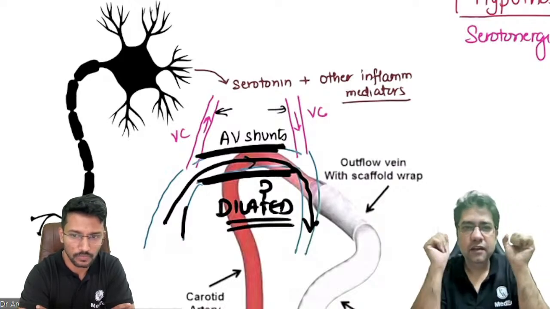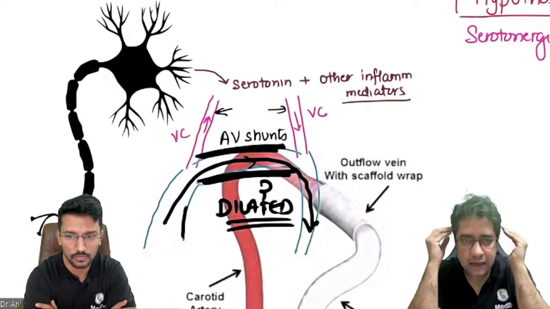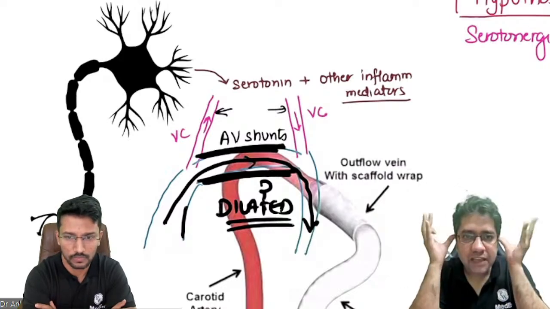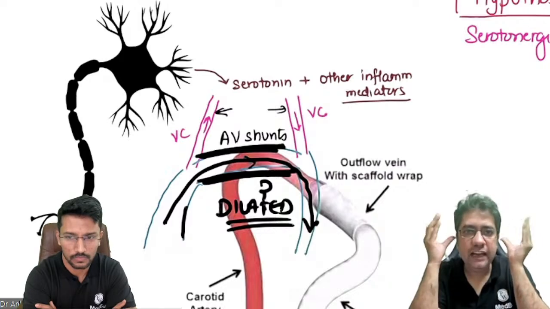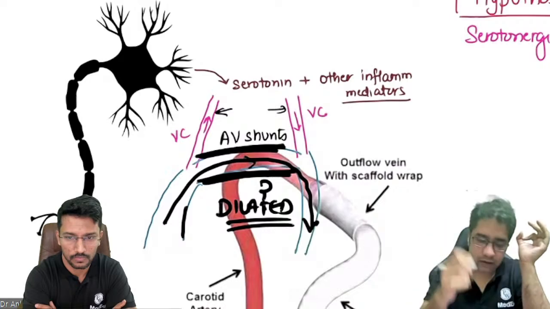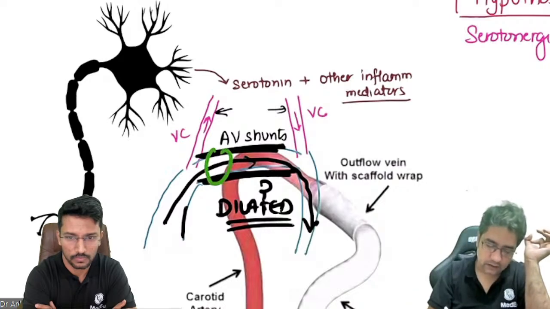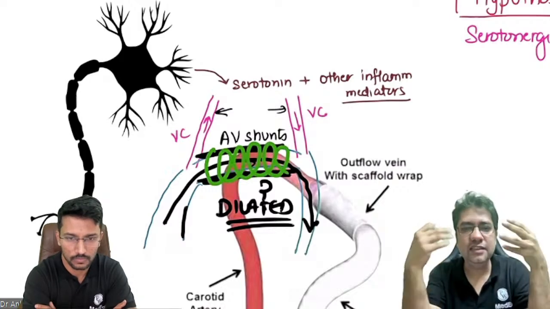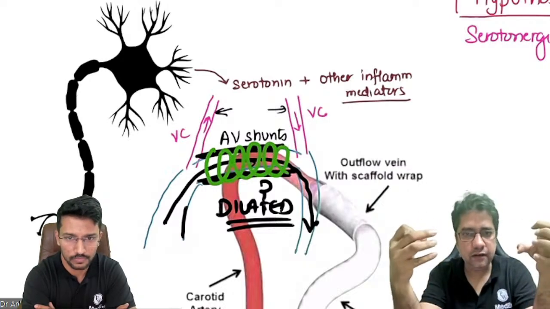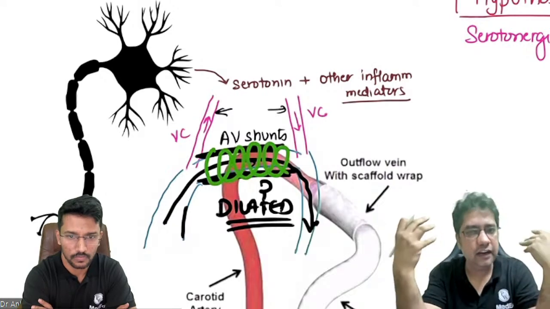That is why we commonly say that in migraine, generally we have pulsatile, throbbing headache. So it is vasodilatory in nature because these vessels become dilated. And remember, around these nerves, AV shunts, we have sensory nerves. These sensory nerves become stimulated, which gives us a feeling of a headache.